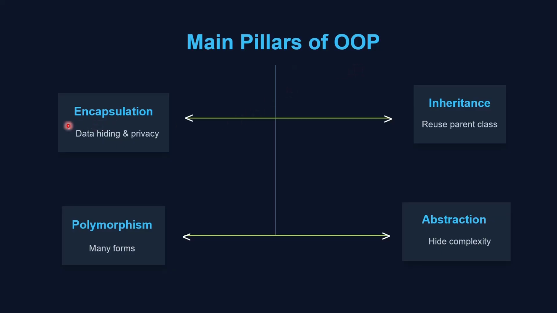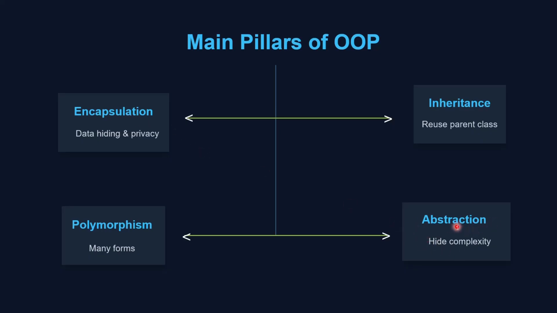So the first one is encapsulation. It's wrapping data and methods together in a single unit and protecting the data from direct access. In other words, we can say, like a TV remote, the buttons of the TV remote work for us, but what exactly is the function written inside it to make them work? We don't know that, right? So that is encapsulation. The second one is abstraction.